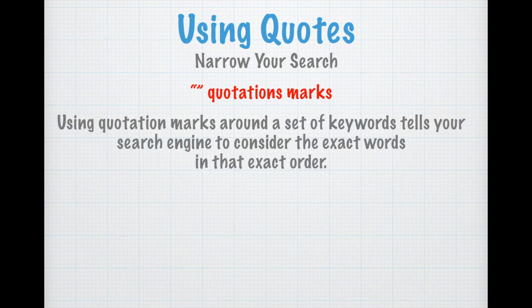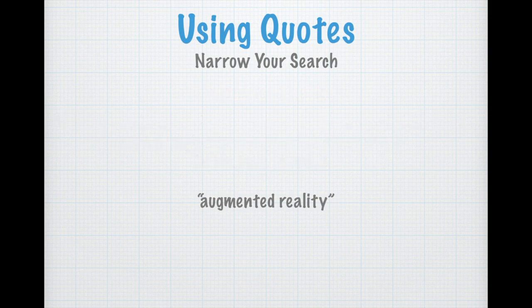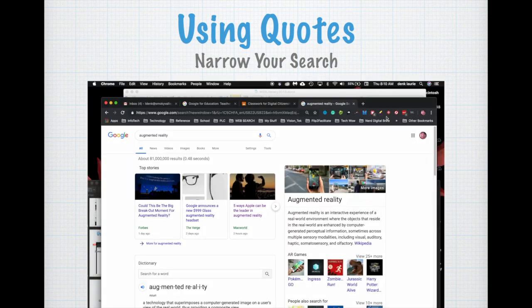When I use quotes, it's going to bring me exact content in an exact order, like augmented reality. If I put just the words augmented reality in a search engine, I would get 81 million results. That's a lot, and I'm going to have to wade through a lot.